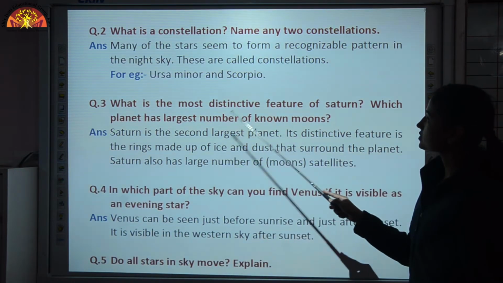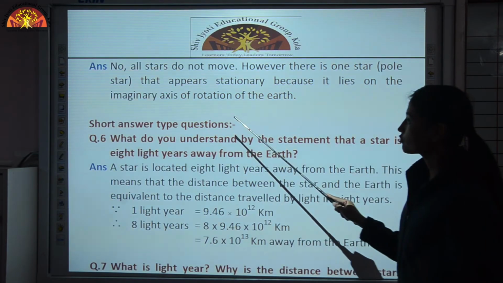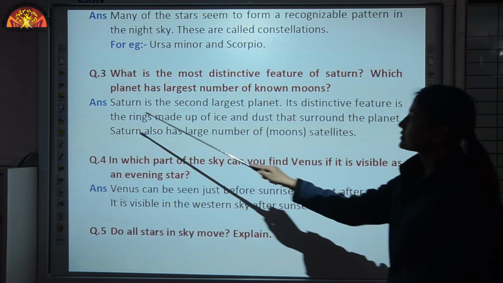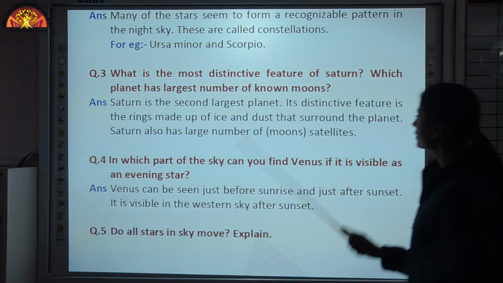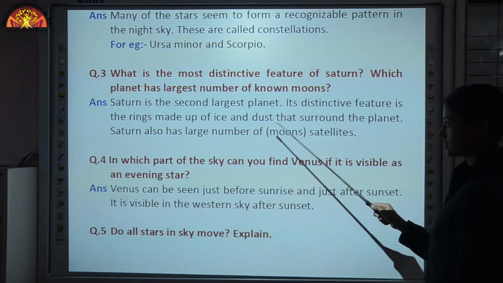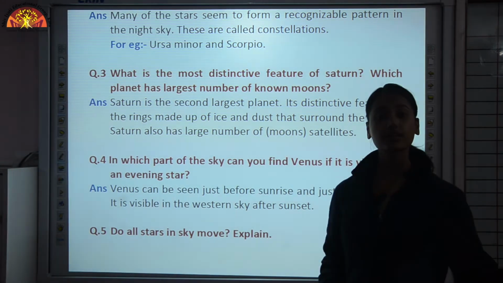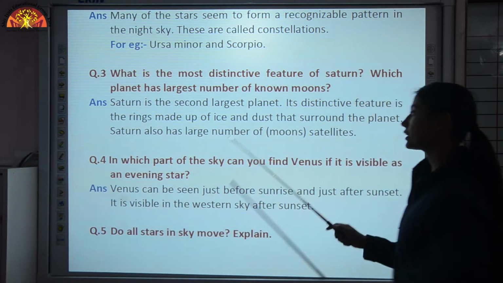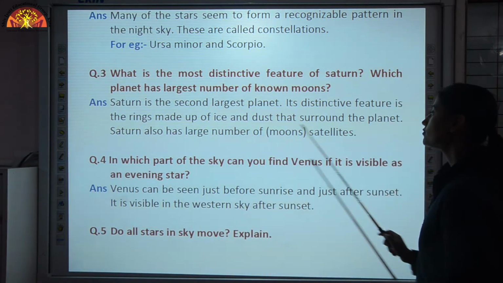What is the most distinctive feature of Saturn? Which planet has the largest number of known moons? Saturn is the second largest planet and the first one is Jupiter. Its distinctive feature is the rings made up of ice and dust that surround the planet. What is the beauty of Saturn? It has a ring around it, and that ring is made up of ice and dust. Saturn also has a large number of satellites.